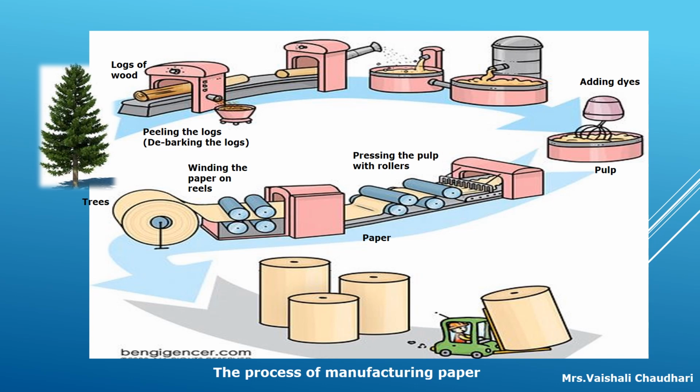Then it helps to form pulp. Then the chemical process completes and there is a formation of wood pulp, and in that wood pulp they add dyes. The pulp is then passed through rollers, and from that paper is formed, and that paper is wound on the reels. So this is the paper formation process.